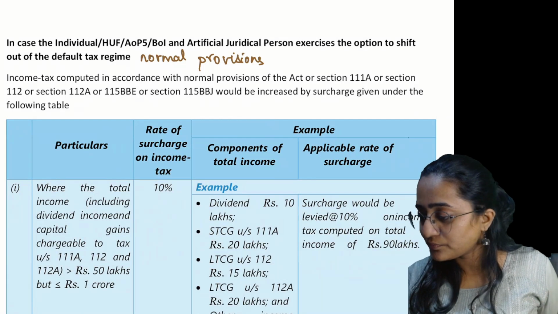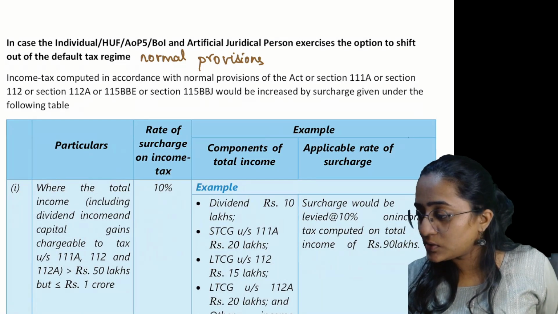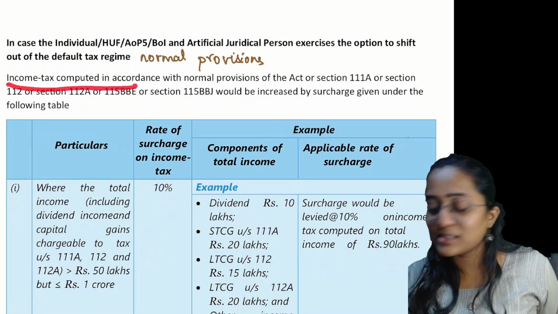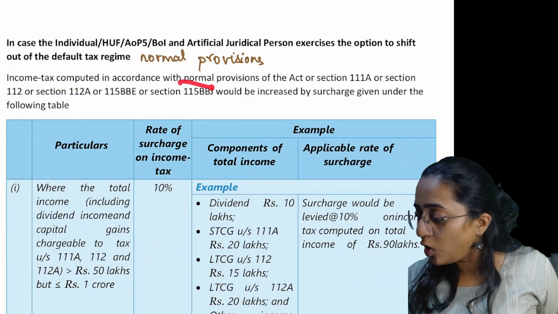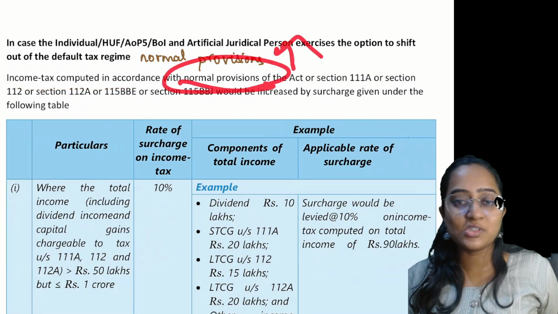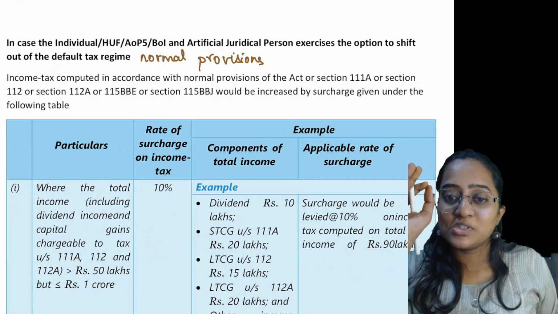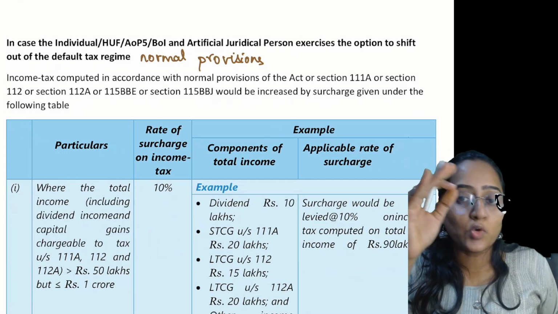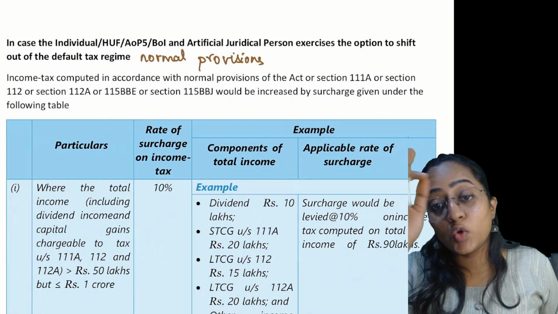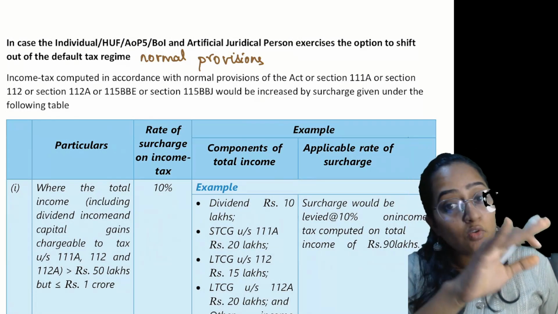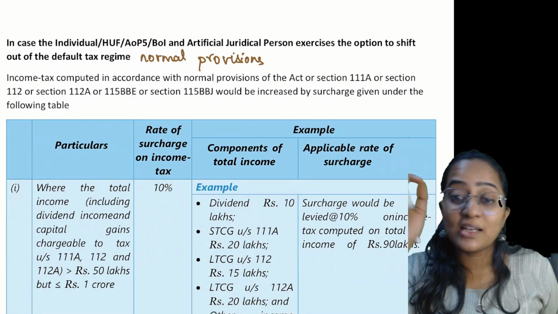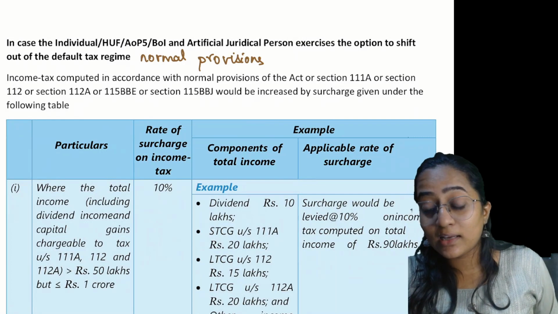Clear? With regard to this point, income tax computed in accordance with the normal provisions is what we are going to study. For normal provisions, we are going to study the surcharge. Normal provisions, a simple point: up to 2.5 lakh, nil; 2.5 to 5 lakh, 5%; 5 to 10 lakh, 20%; more than 10 lakh, 30%.